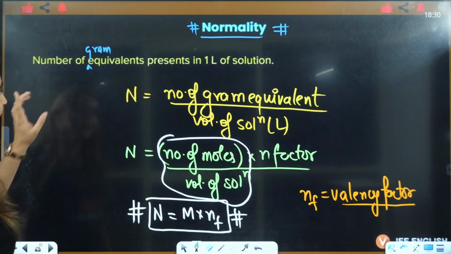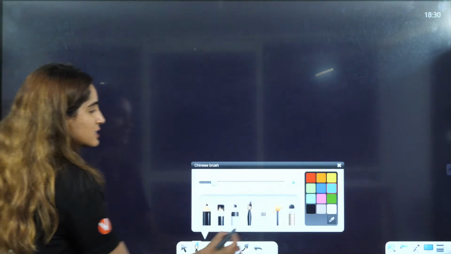Now, based on this, there is one more thing, that is strength.